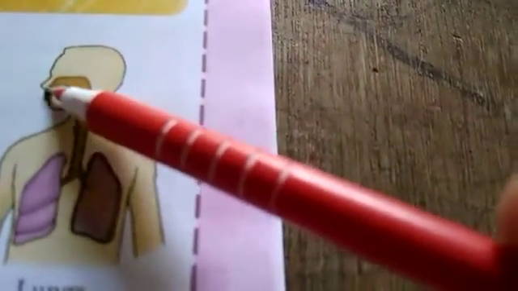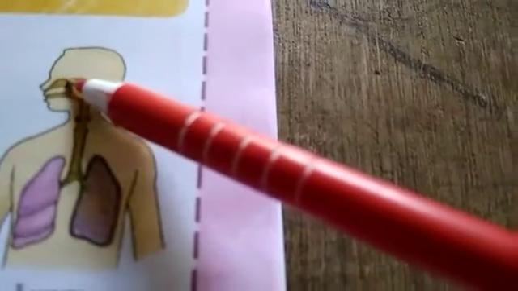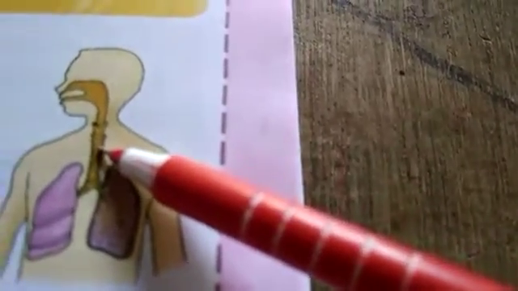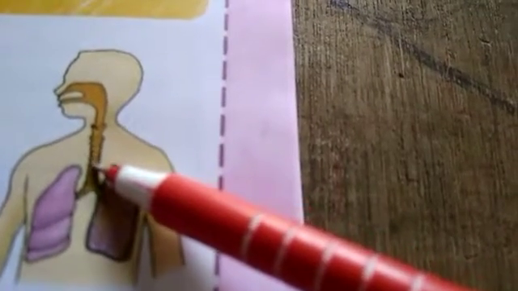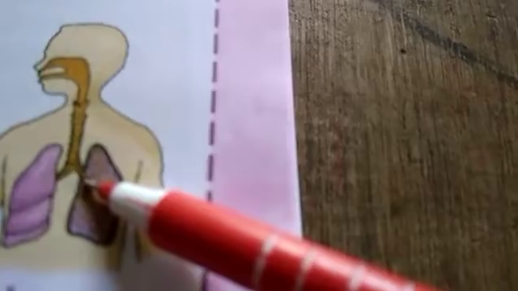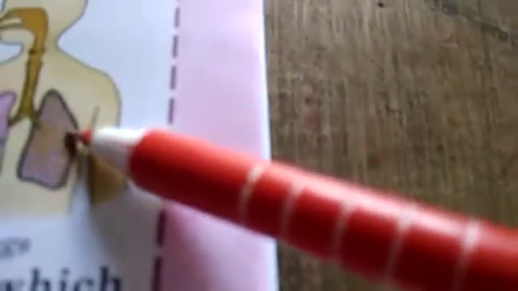Now you can see with the help of these diagrams. Air enters through two openings called nostrils. From there, air passes through the windpipe, also called the trachea. The trachea again divides into two pipes called bronchi. Each bronchus enters the lungs and divides into several thin tubes called bronchioles. At the end of each bronchiole, small air sacs are present. Exchange of gases takes place in the air sacs. The chest expands rhythmically when we take in air and contracts when we release air.